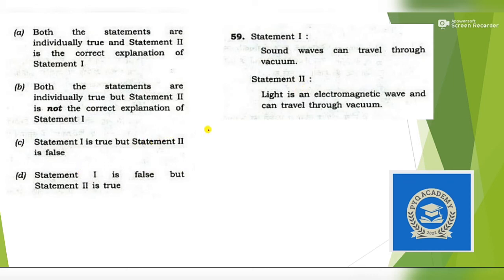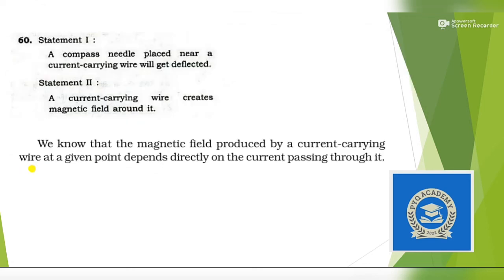C is the answer. Okay. So sound waves can travel in vacuum? No, they cannot travel. Only light waves can travel. Light is an electromagnetic wave and can travel, yes. So statement 1 is false and 2 is true. Our answer is option D. Very easy question. Next question.